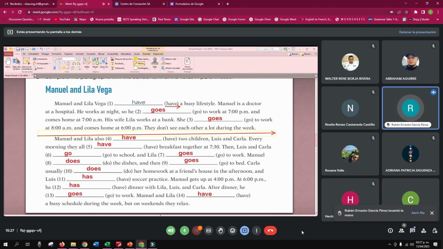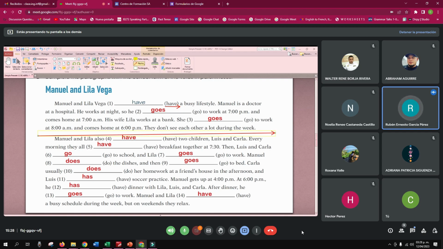Manuel and Lina also have 2 children, Lisa and Carla. Every morning, they all have breakfast together at 7:30. Then Luis and Carla go to school. Lila goes to work. Manuel does the dishes and then goes to bed. Carla usually does her homework at a friend's house in the afternoon.